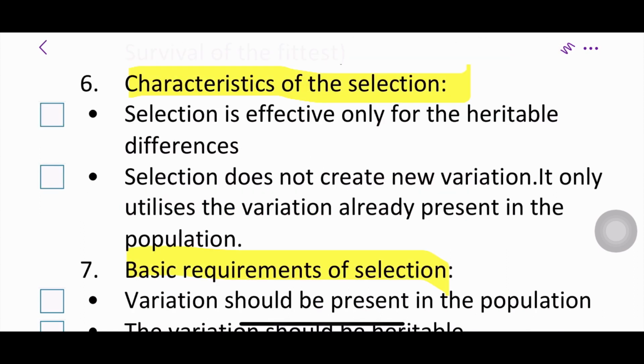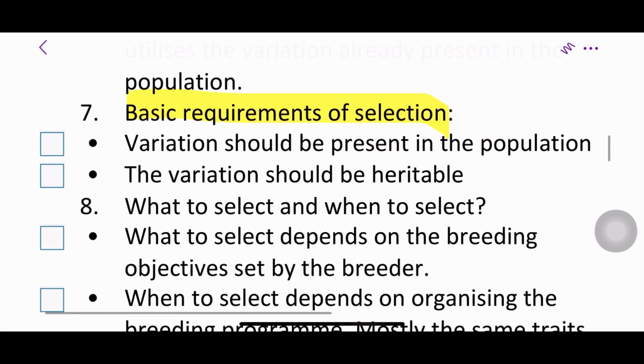Now let's see the characteristics of selection. Selection is effective only for the heritable differences. Selection does not create new variation. It only utilizes the variation already present in the population. So this is the important concept, the characteristics of selection. Now next, basic requirements of selection. Variation should be present in the population and the variation should be heritable.